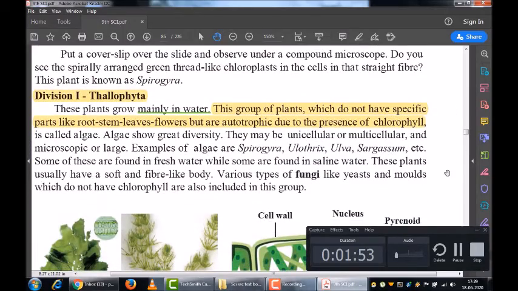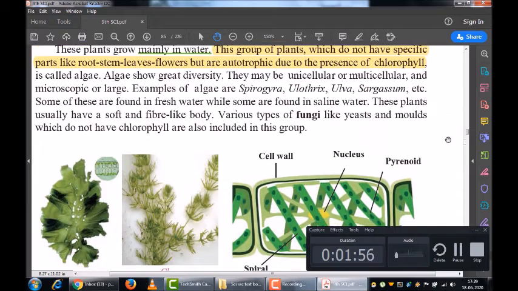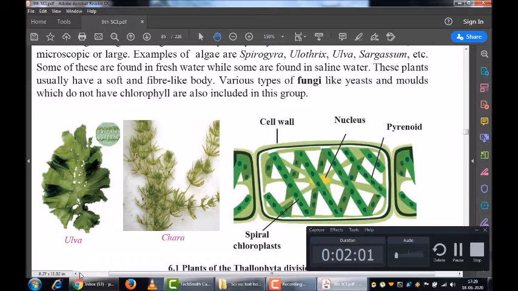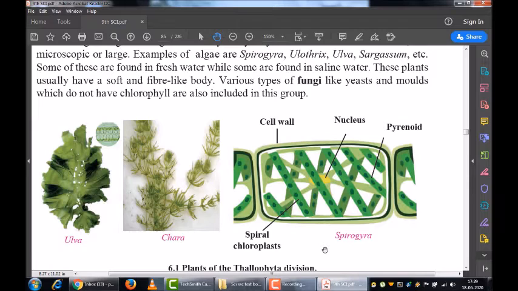You can see the diagrams given in your textbooks. Ulva, Chara and Spirogyra are some examples of plants belonging to the division Thallophyta. One more thing I want you all to understand is that these plants have soft body-like structures.